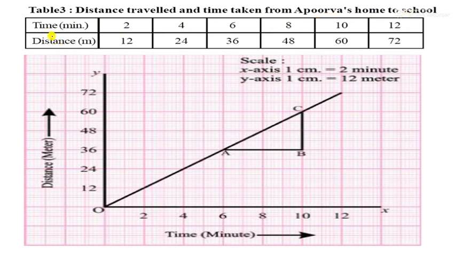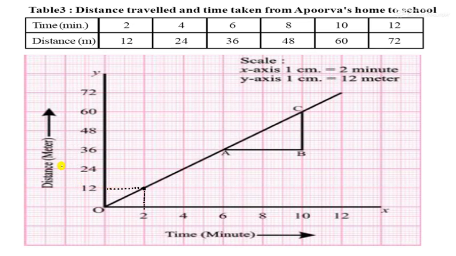Okay, now see this graph. It is distance traveled by the time taken from Apurva's home to school. अपूर्वा स्कूल के लिए आ रही है तो ये टाइम ले रही है. So time in minute and distance in meter. In 2 minutes it is 12, in 4 minutes 24, 6 minutes 36, and in 8 minutes 48 meter. 10 minutes it is 60 meter, and 12 minutes it is 72 meter.